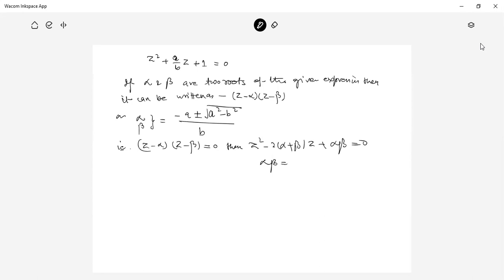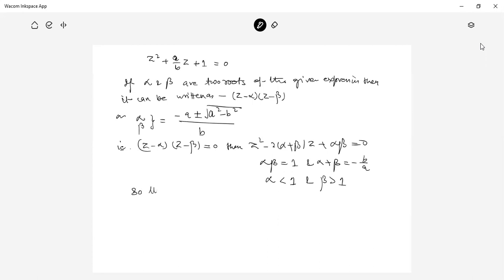So alpha beta is 1 and alpha plus beta is equal to minus 2a by b.